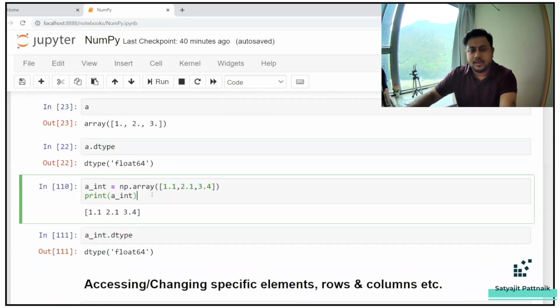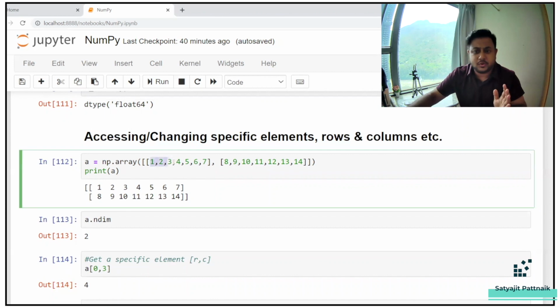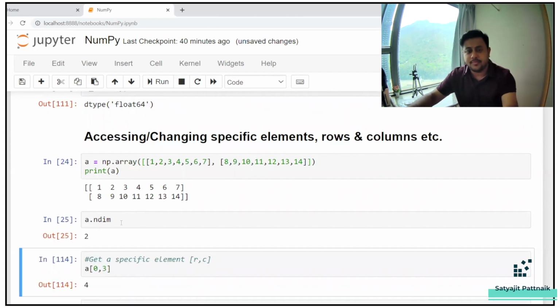Now, these are the same things. Our next topic is going to be how to access an array, how to access and change the elements of an array, right? As simple as that. So similarly, I have defined an array which is 1, 2, 3, 4, 5, 6, 7, 8, 9, 10 till 14. Okay. If I run this, it's a 2-dimensional array. If you run the ndim, it gives me 2.